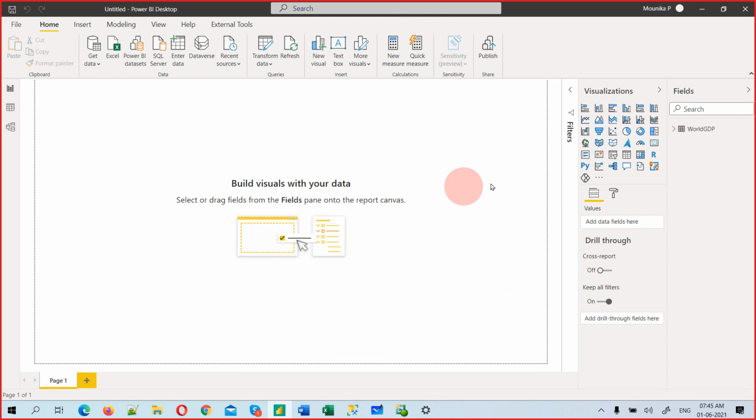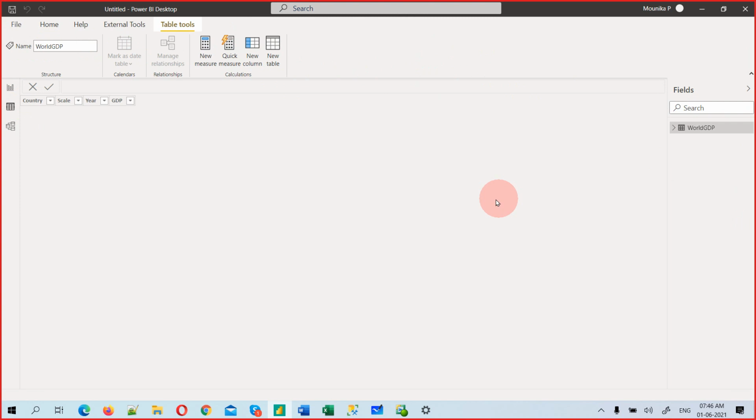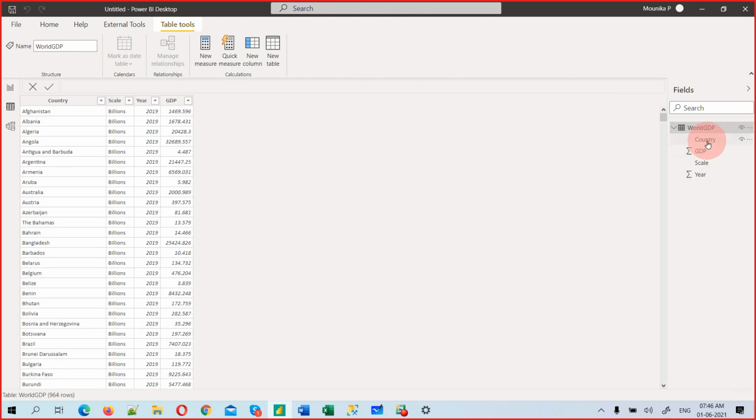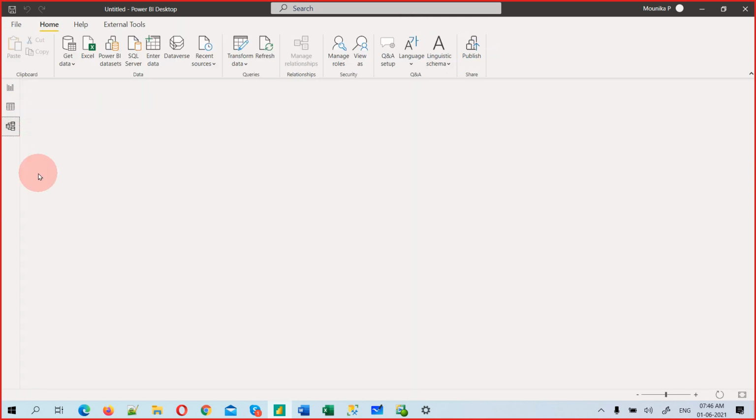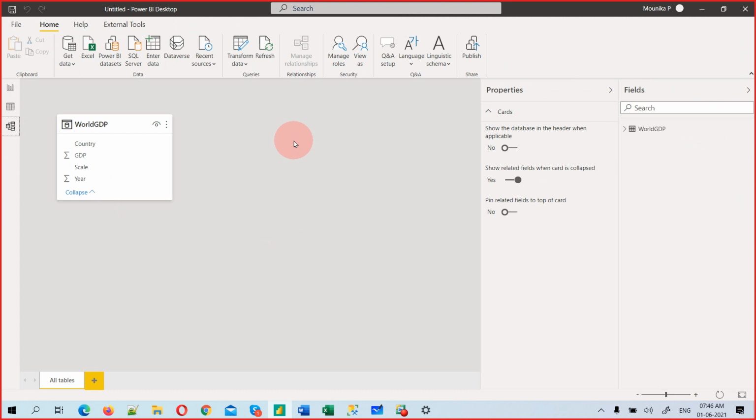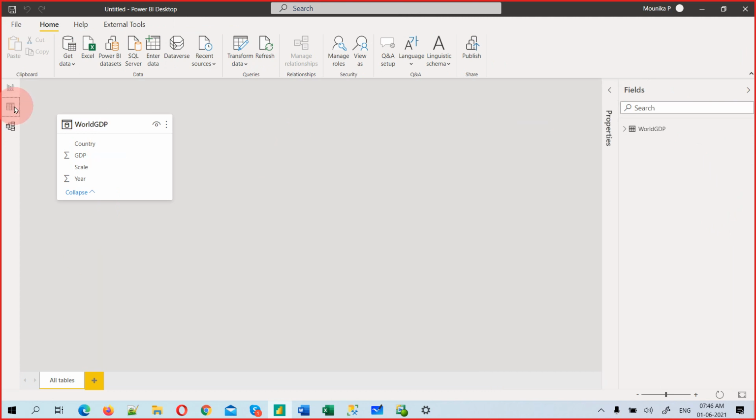Now data is loading, and you see our data is available. You cannot see the data here because we are going to create the visuals. This is just a designing area where we create visuals. To check the data, you have an option called data pane. If you click here it will come, and if you still don't see anything, expand it and click any of the columns. Okay, you can see the data. Here we have only one table, but when you get more tables, we will work with this. For now, we are not working with this.